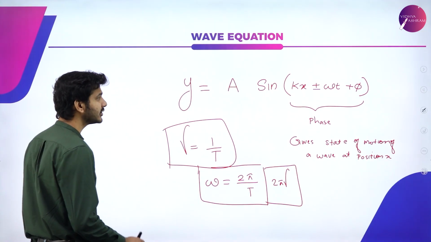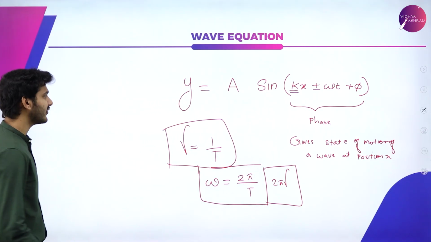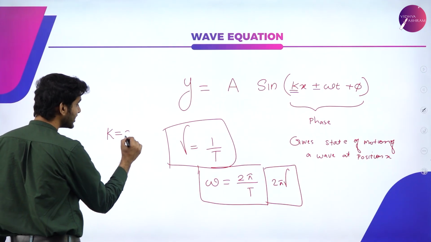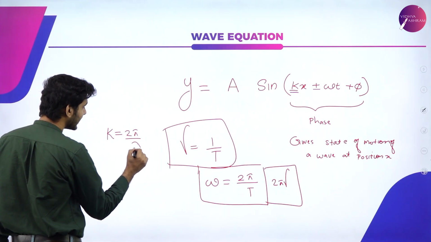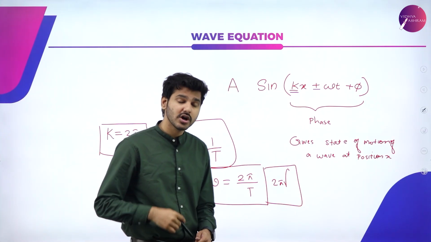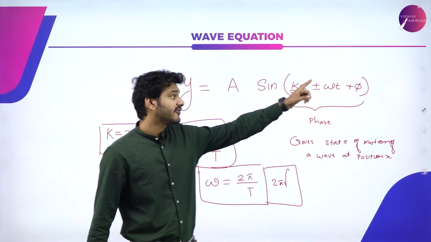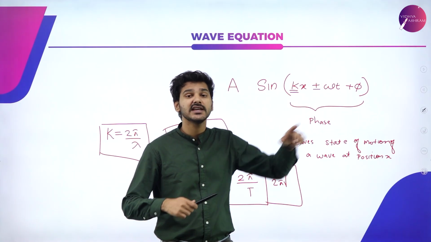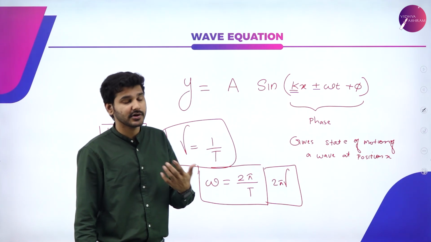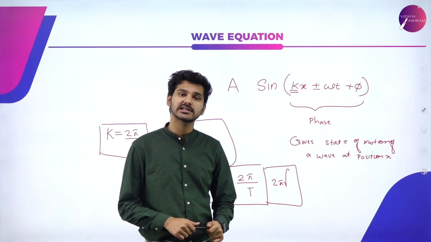And finally, I told you this particular k, it is known as a wave constant or simply a wave number, and it also has a definite value, and it is given by 2 pi divided by lambda. So 2 pi divided by lambda will give you the wave constant or simply the wave number. And lastly but not leastly, phi, again phi will give you the phase angle difference. So is a wave lagging or leading behind another wave? That particular information will be given by the phase angle, that is indicated as phi.